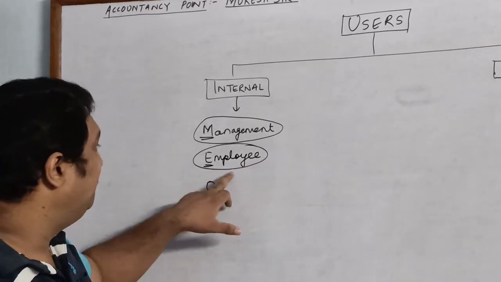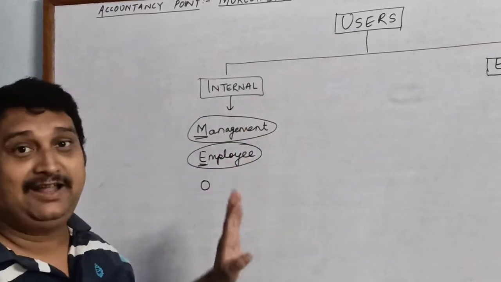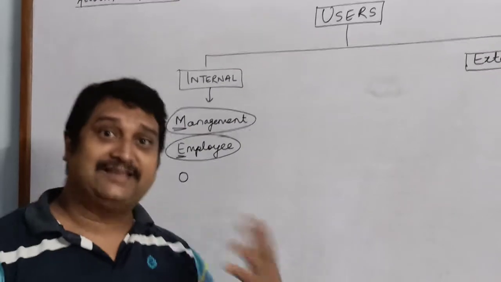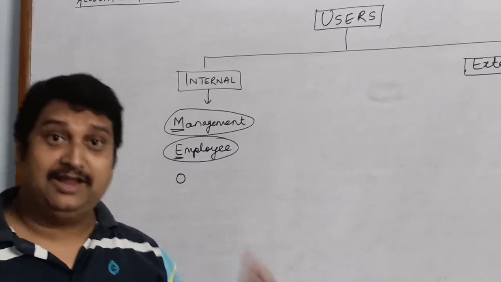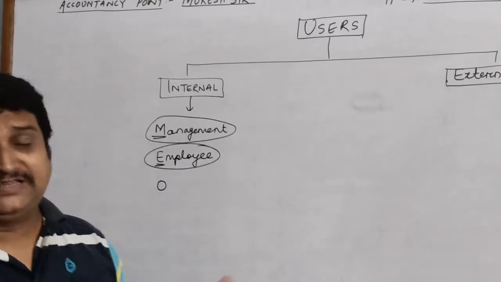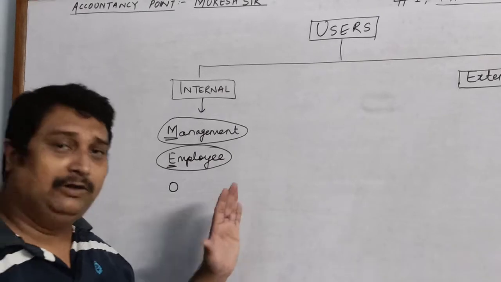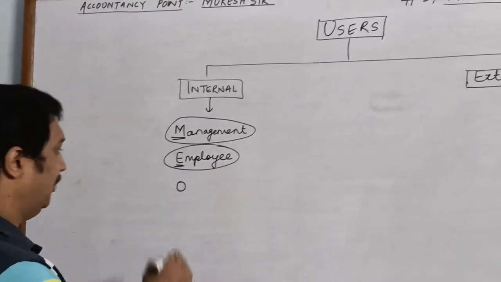So these are the people who will be using these data and information in order to take their own decision, and in order to decide whether they need more salary or more facilities from the organization, or they should leave the organization. All these decisions can be taken by the employee.